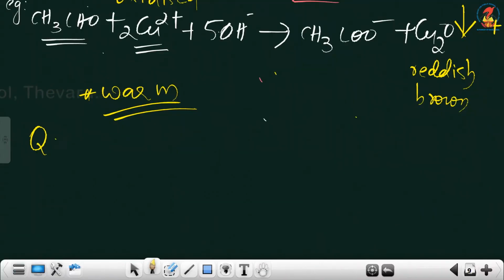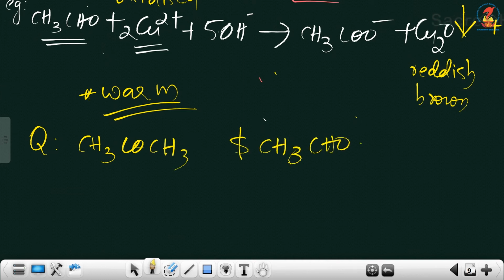The same question we can write here also: how can we distinguish between CH3COCH3 and CH3CHO?